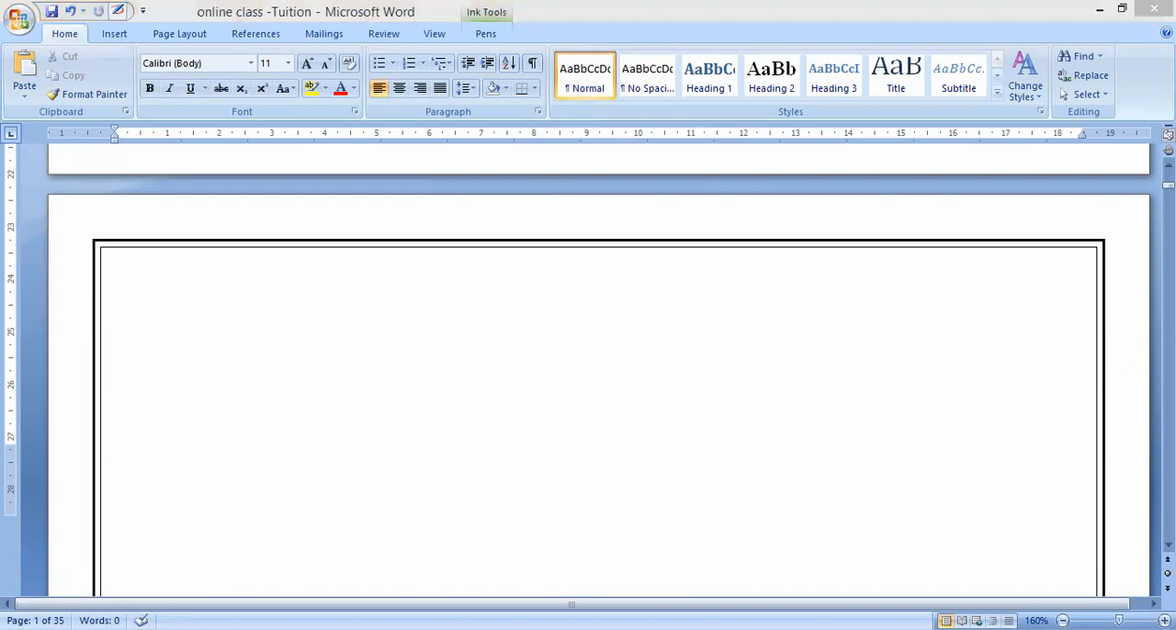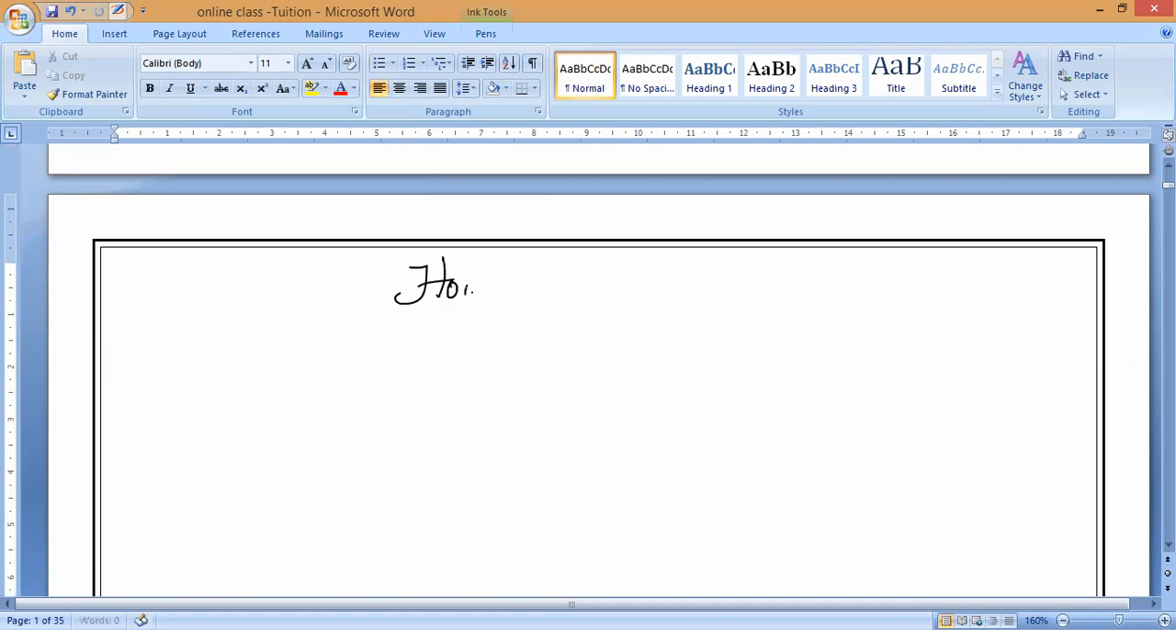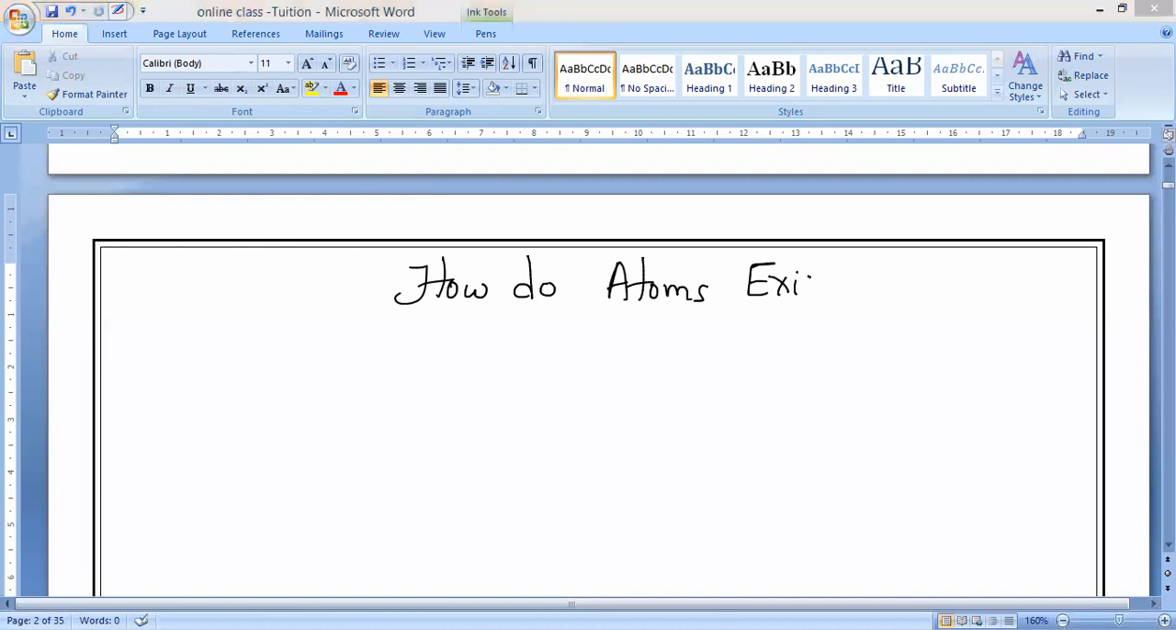Now the next concept we are going to study is how these atoms exist. Atoms exist in a free state or combined state. That is what you have to understand now. So please all of you keep a heading: How do atoms exist?